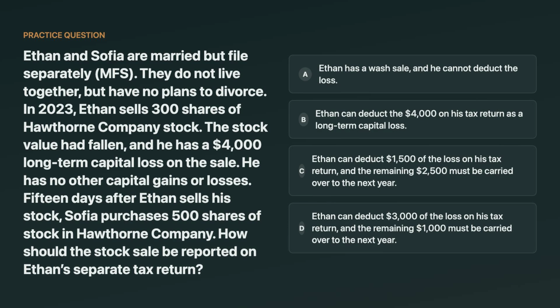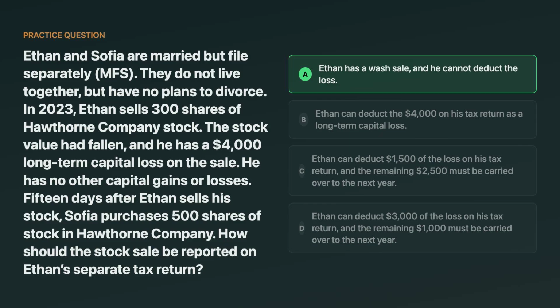Ethan and Sophia are married filing separately and don't live together. Ethan sells stock at a $4,000 long-term loss. 15 days later, Sophia buys the same company's stock. How does Ethan report the sale? Wash sale disallowed, deduct the full $4,000, or deduct only part with a carryover. Think about the wash sale window and spouse purchases.